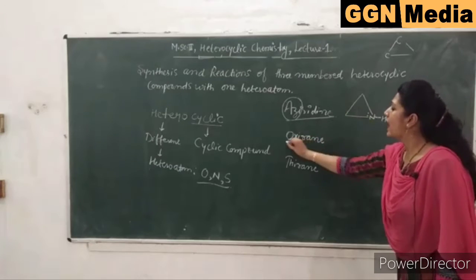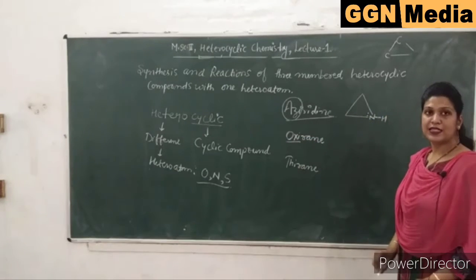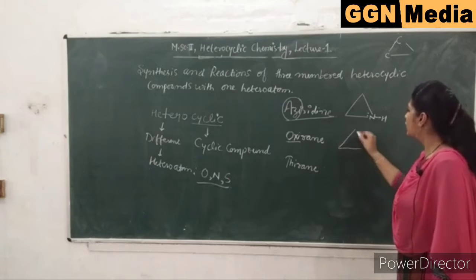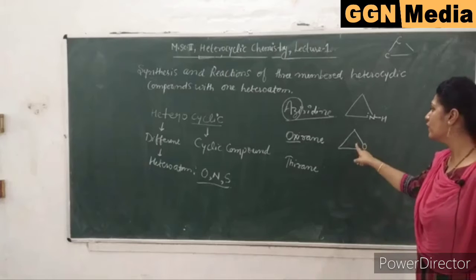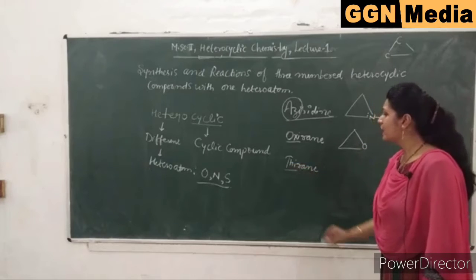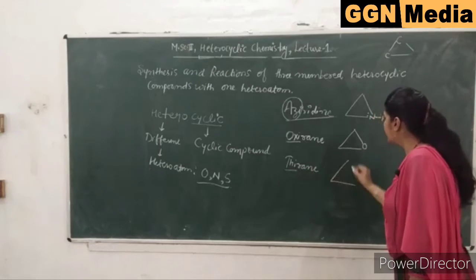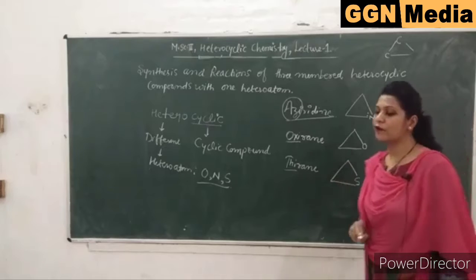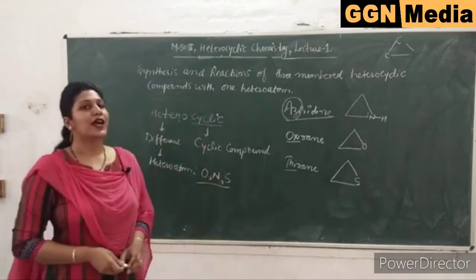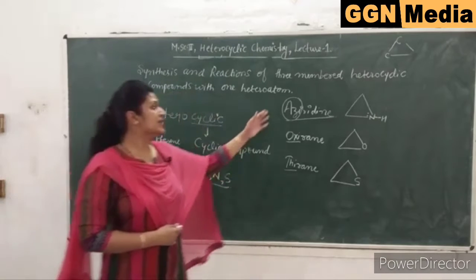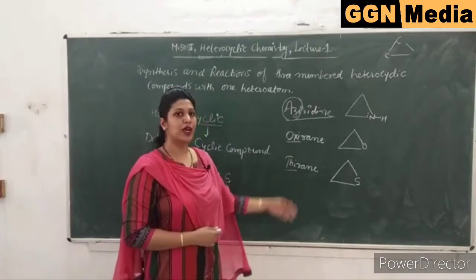Now oxirane, as the name suggests, oxygen. So insertion of oxygen in this 3-membered cyclic compound results in the formation of oxirane. And thyrane, thia. Insertion of sulfur will result in the formation of the third 3-membered heterocyclic compound, that is thyrane. We will discuss these 3 compounds one by one.